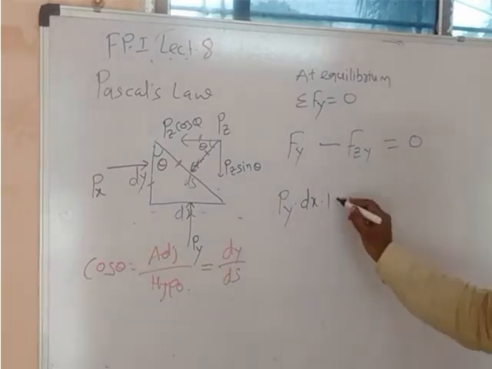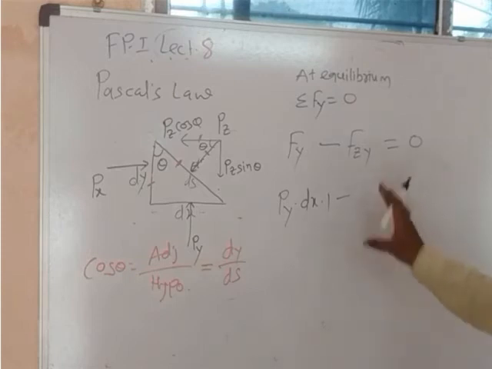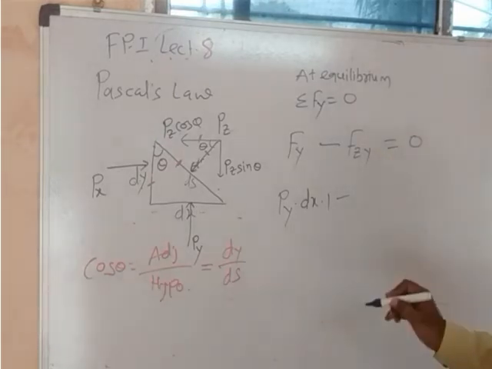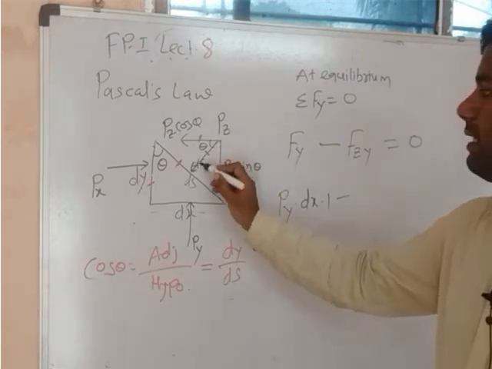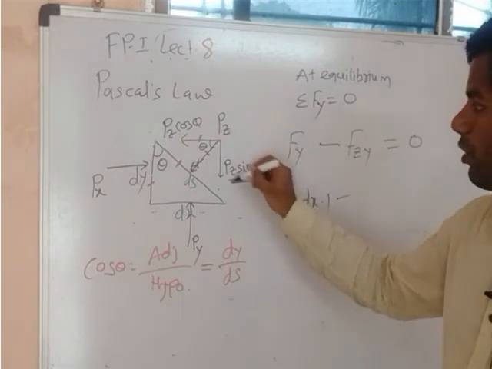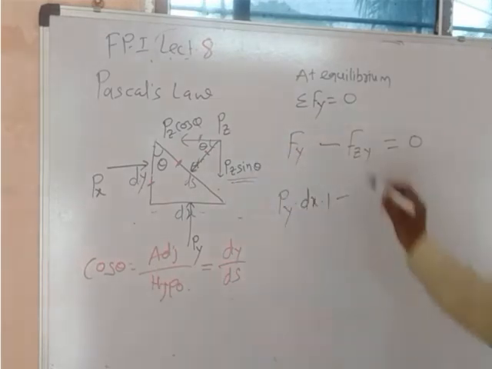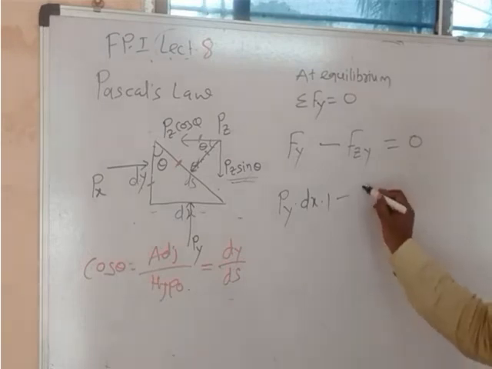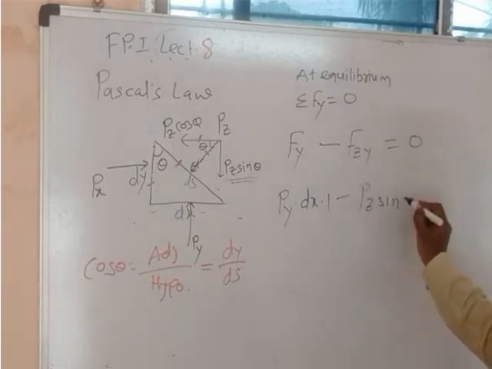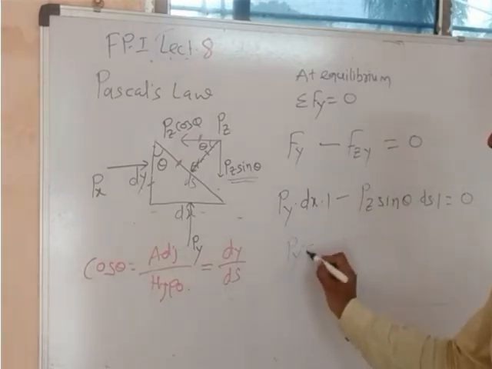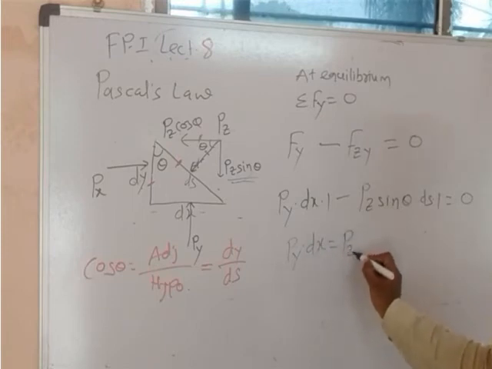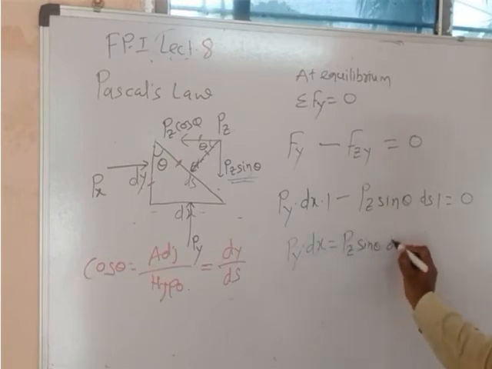Or if you have difficulty understanding this, let me make it more simple. Fzy means what? The component of force in z direction, but the y component of force due to pressure in z direction, that is Fzy. It is nothing but Pz sin theta into ds into 1 equals to 0. Is it clear now? That means Py into dx equals to Pz into sin theta into ds.